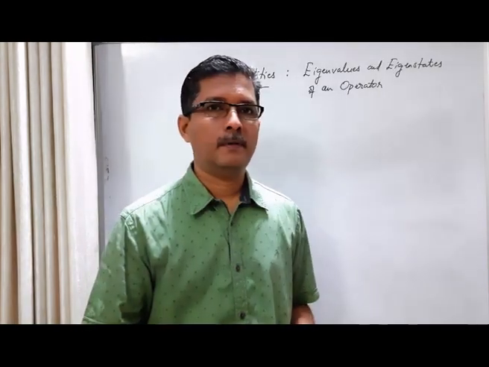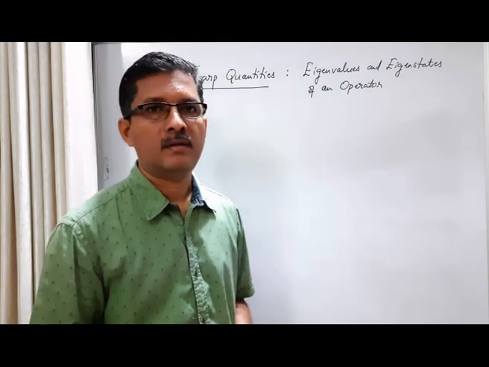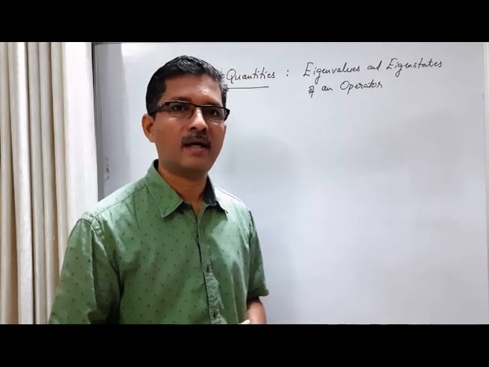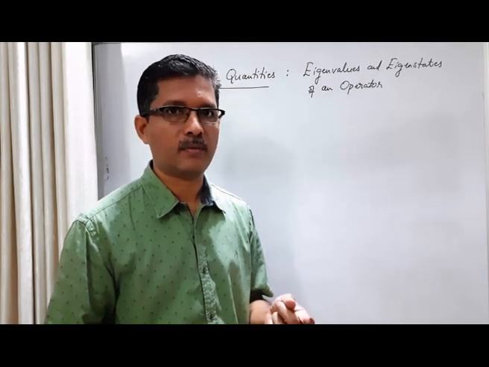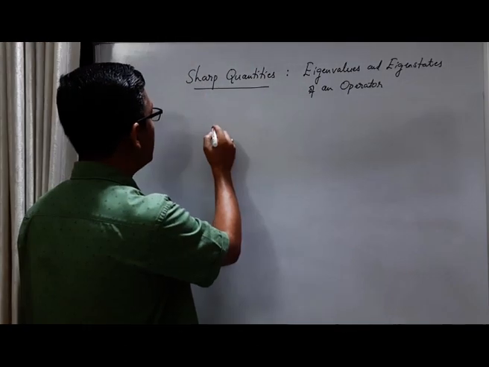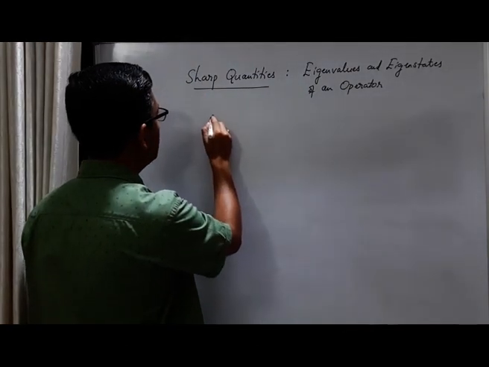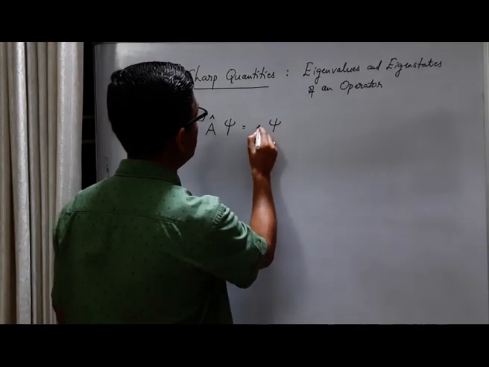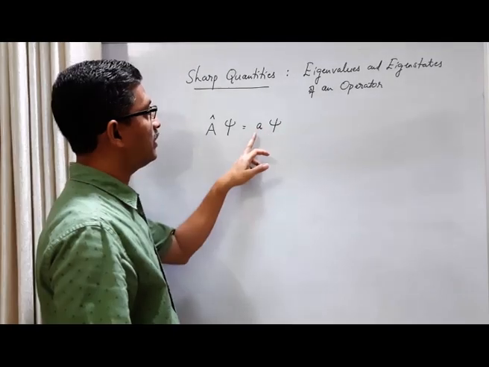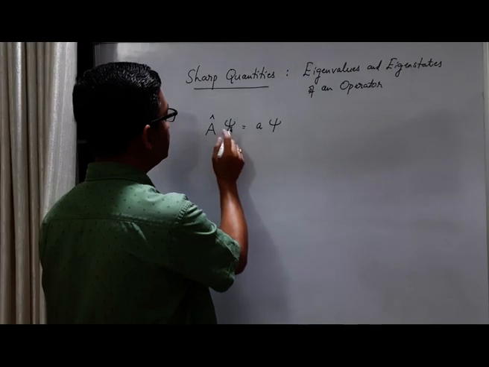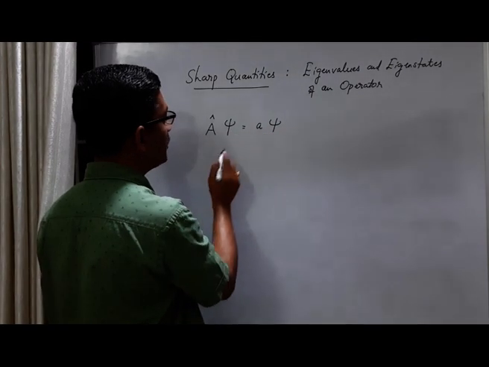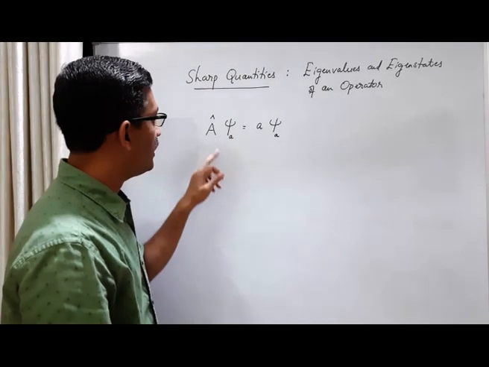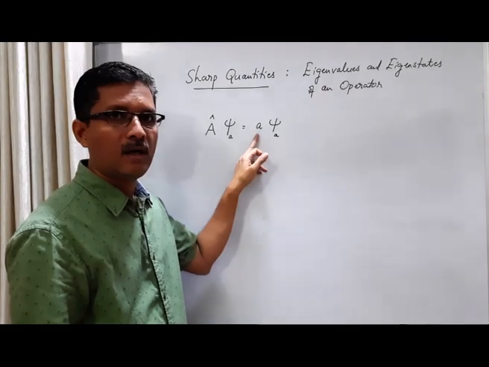Okay, the conventional practice is that an eigenstate is labeled in terms of the corresponding eigenvalue. For example, if we go back to our eigenvalue equation, an operator acts on a wave function, and we get the same wave function multiplied by a scalar. This is the eigenvalue, this is the eigenstate. Since psi is the eigenstate corresponding to this eigenvalue, psi can be marked like this, psi suffix a. So the eigenstate is labeled in terms of the eigenvalue.